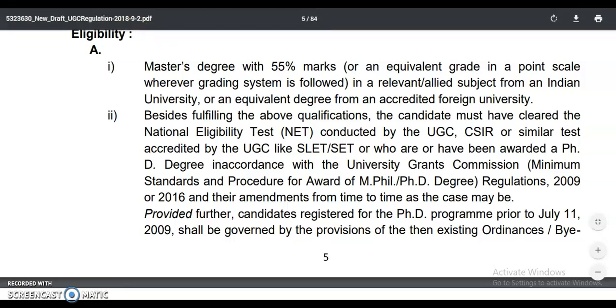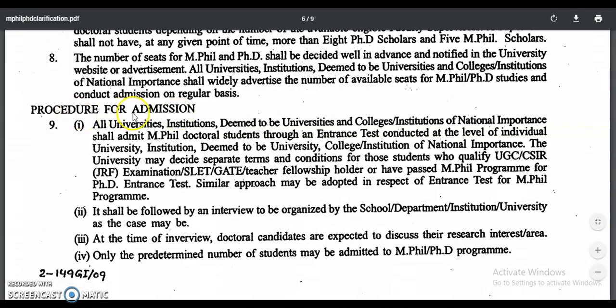But coming to the PhD admission process, it is a procedure for admission in the PhD as per the University Grants Commission. Here in the 9th point, you can see that all universities, institutions deemed to be universities and colleges, and institutions of national importance shall admit MPhil and doctoral students through an entrance test conducted at the level of the individual university, institution deemed to be university, college or institution of national importance.